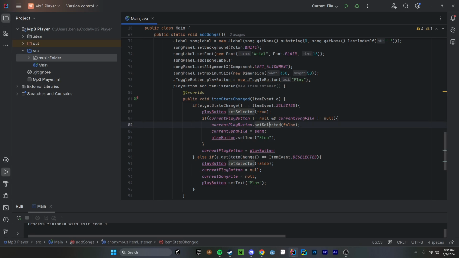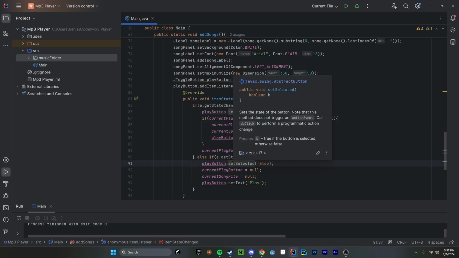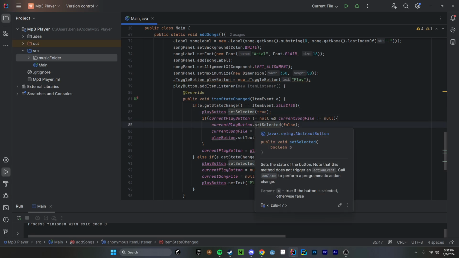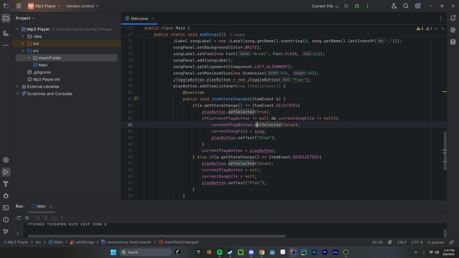No, wait. Okay, so that play button dot set. We're setting the current play button. Right, no, that's good. Current play button is not equal to null, and then this is not equal to null. So this is when we're clicking it when it's selected.